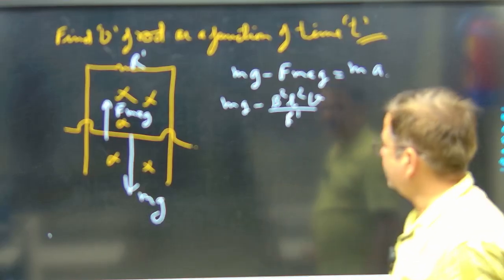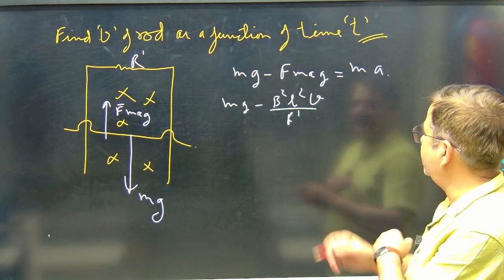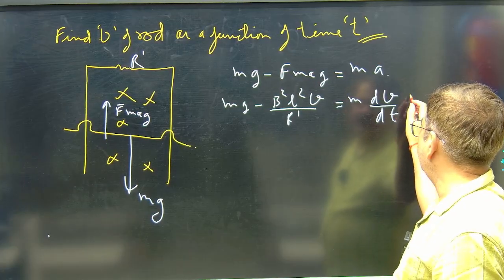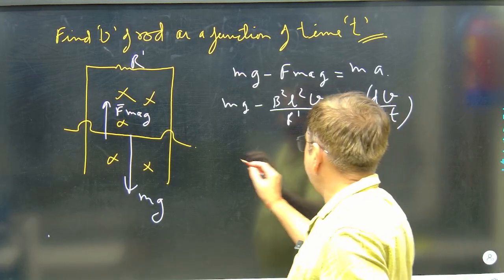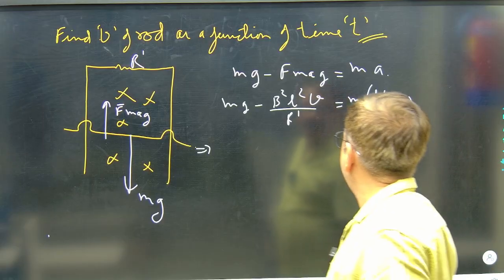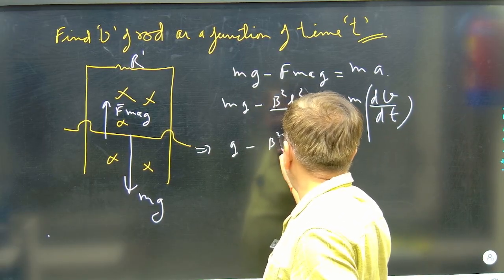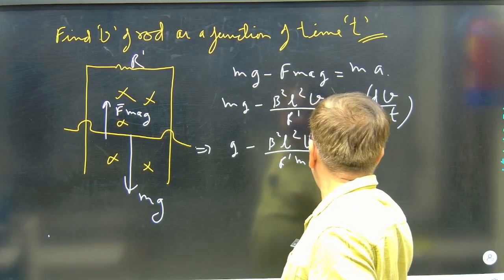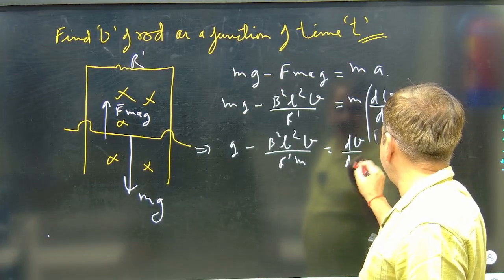Now it is B square L square V by R. This is the magnetic force, which is equal to m times A, where A is dV by dt. For this term I write A is equal to dV by dt. Further, I will say it is g minus B square L square V by R dash m, which is equal to dV by dt.